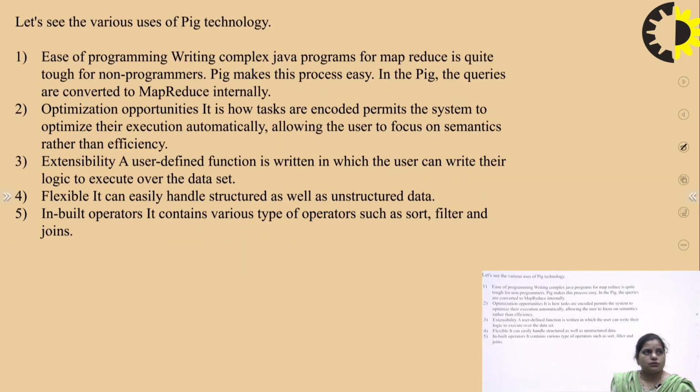Various uses of Pig technologies: ease of programming, since writing complex Java programs for MapReduce is very difficult, so Pig makes this process easy. Then optimization opportunities: it is how the tasks are encoded, which permits the system to optimize their execution automatically, allowing users to focus on the semantics rather than the efficiency. Then extensibility: there are user defined functions in which users can write their own custom logic to execute over the data sets.